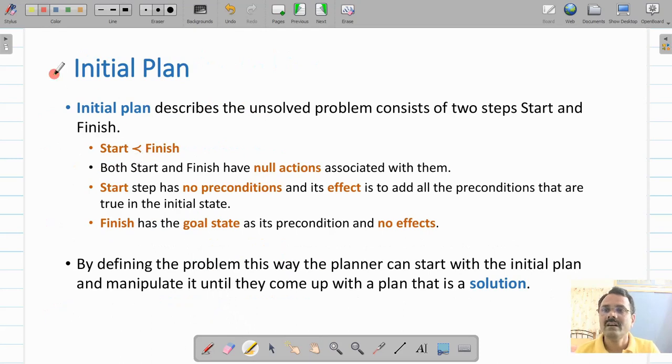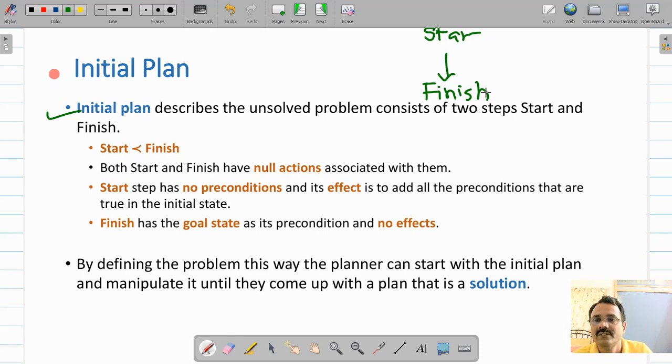Now let us see how to prepare a plan, which is a partial order plan, to solve a particular problem. For that purpose, we will start with some initial plan. The initial plan will describe the unsolved problem consisting of initially only two steps. The first step will be your start step, and the second step will be your finish step.